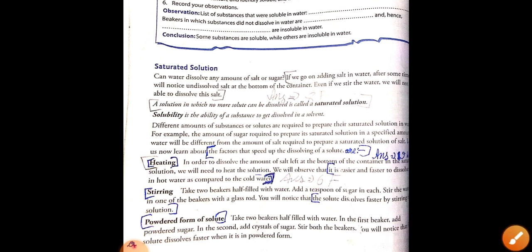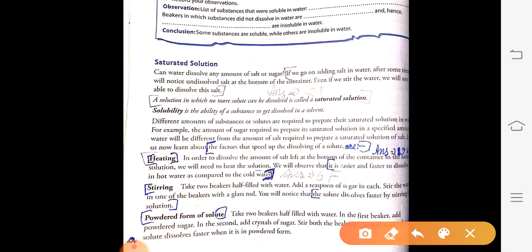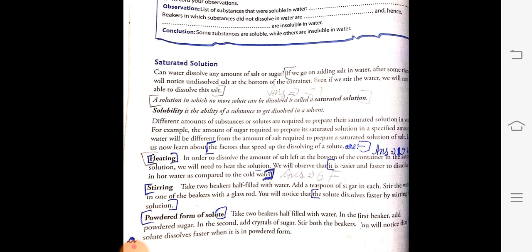You will write that the solute dissolves faster when it is in the powdered form. You just write this last line. First you will write the heading, powdered form of solute, and then you will write: the solute dissolves faster when it is in the powdered form. So this is your question answers.